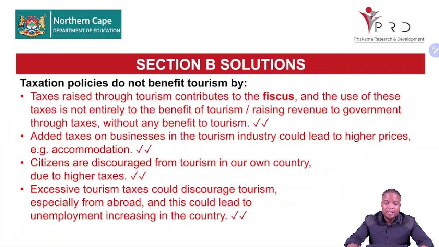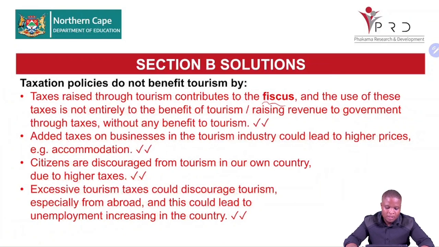Other people can say it does not benefit tourism by what? Taxes raised through tourism contribute to the fiscus, which is the financial, and the use of these taxes is not entirely to the benefit of tourism. It is used for our fiscal policy, general government expenditure. So sometimes it may not directly benefit tourism industry as it is collected. It can be used for other things. Raising revenue to government through taxes without any benefit to the tourism. So in that case, it means they take money from tourism industry, but it does not really benefit tourism.